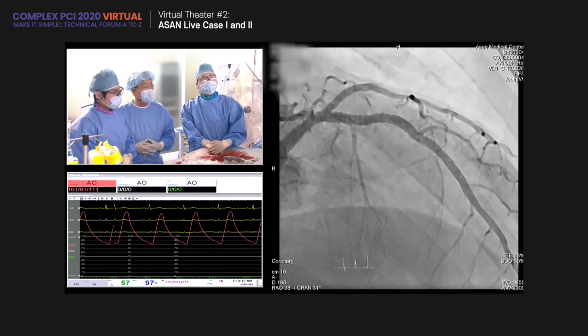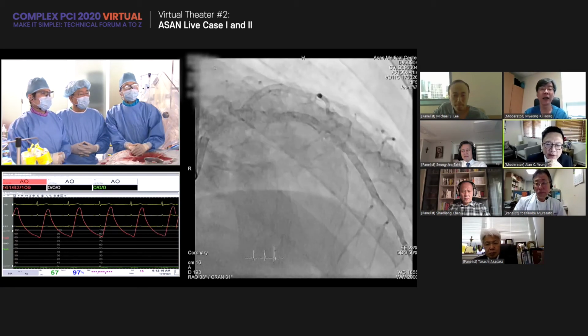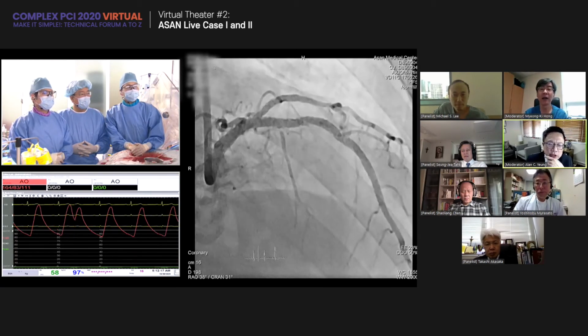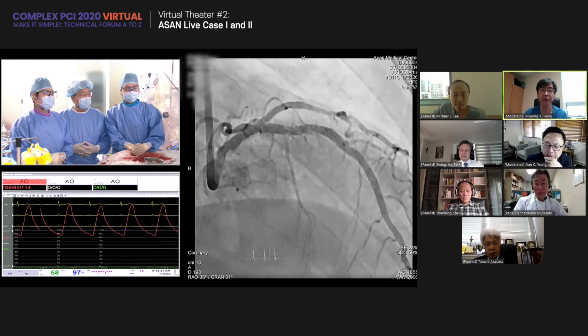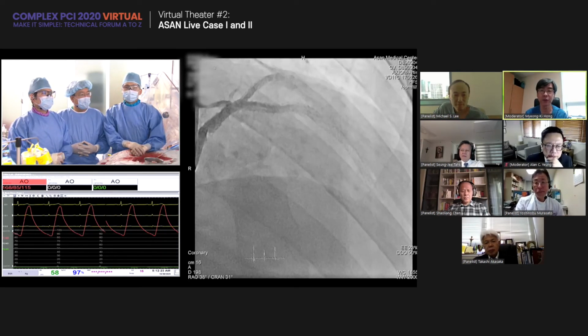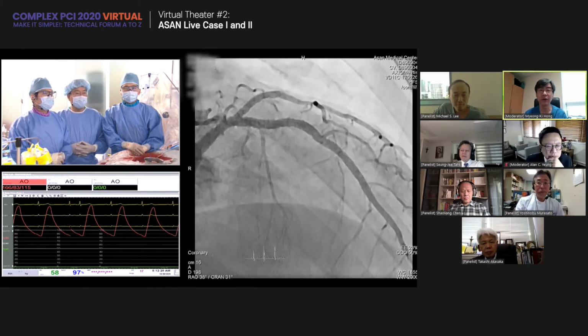With the IVUS, we covered all the dissected area. I presume IVUS looks good, expansion is good, so very good. Right. This illustrates... I have one comment about the treatment of the intramural hematoma. Yes. Actually, the first one is a selection of the longer stent